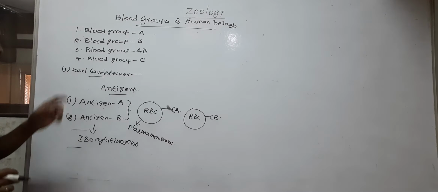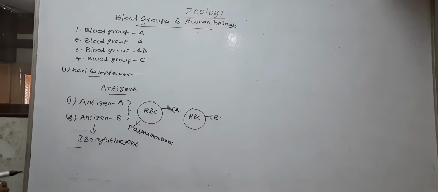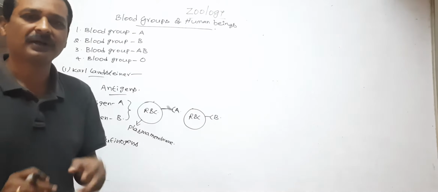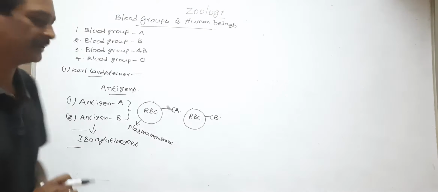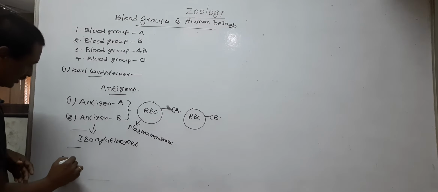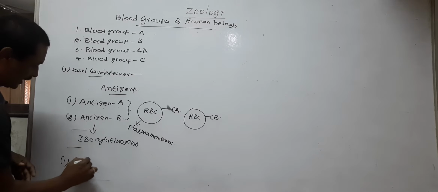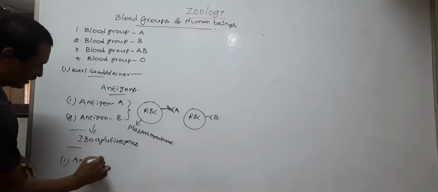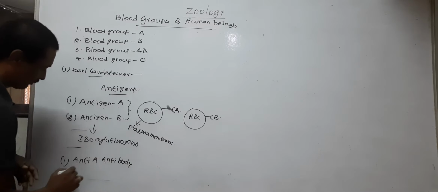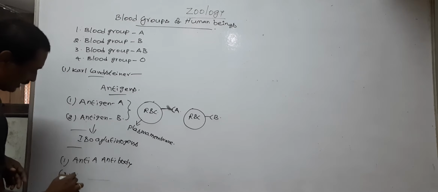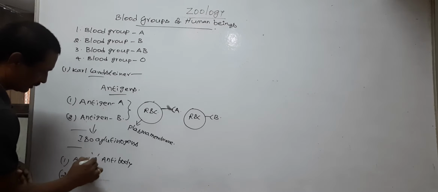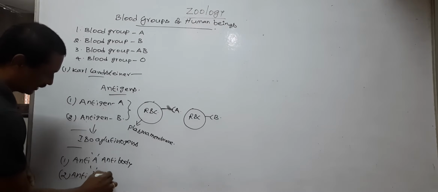Next, Karl Landsteiner identified two types of antibodies in human blood, namely anti-A antibody and anti-B antibody.